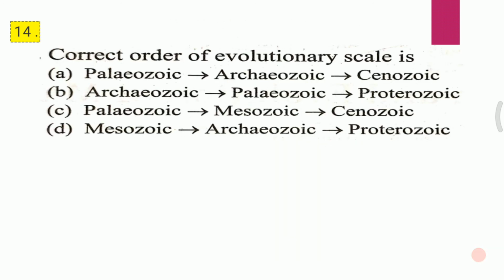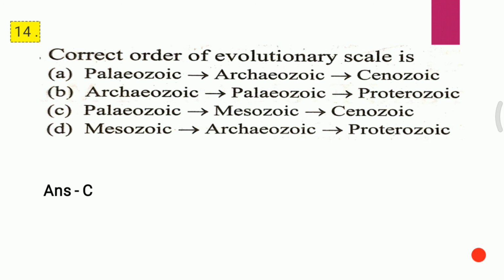Question 14. Correct order of evolutionary scale is A. Paleozoic, Archaeozoic, Cenozoic. B. Archaeozoic, Paleozoic, Proterozoic. C. Paleozoic, Mesozoic, Cenozoic. D. Mesozoic, Archaeozoic, and Proterozoic. The correct answer is C, that is Paleozoic, Mesozoic, Cenozoic.